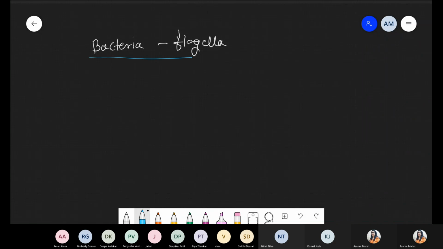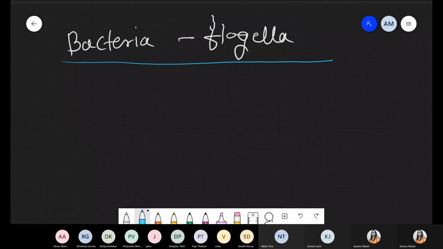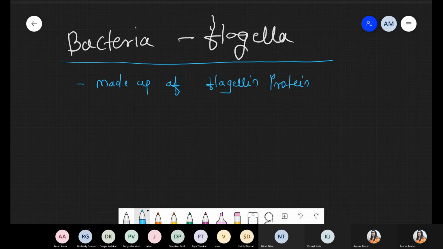So bacterial flagella are made up of protein, simply called flagellin protein. Remember, pili or fimbriae are made up of which protein? Pilin protein. Now in this condition we are talking about flagellin protein. So the entire structure of bacterial flagella is made up of protein, more specifically flagellin protein.